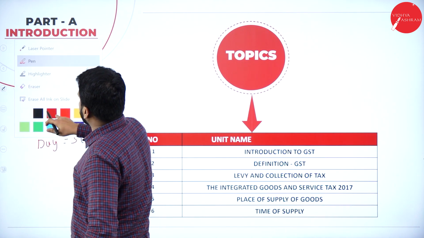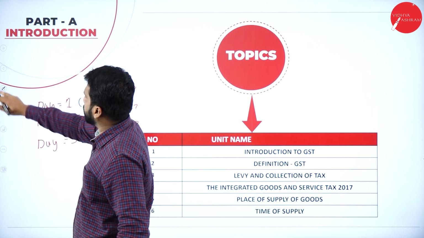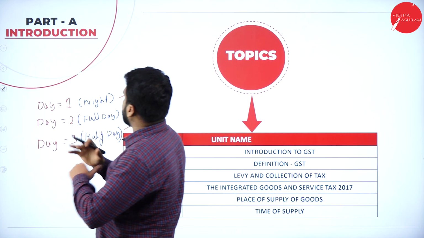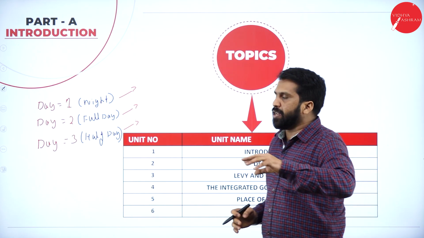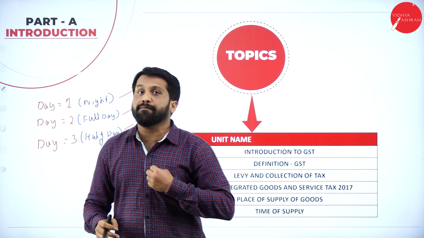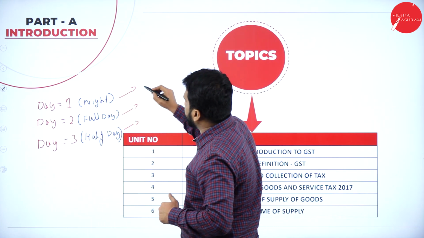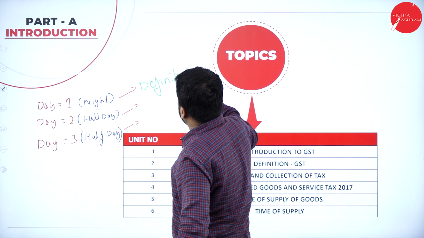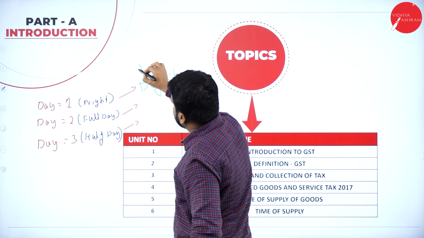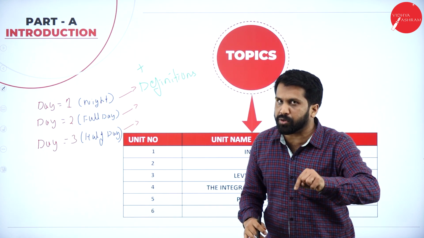What are you supposed to do? I'll give you a simple logic and simple method. Today you don't stress yourself much. Always go with whatever definitions I have given. All 10 definitions you have to cover today.